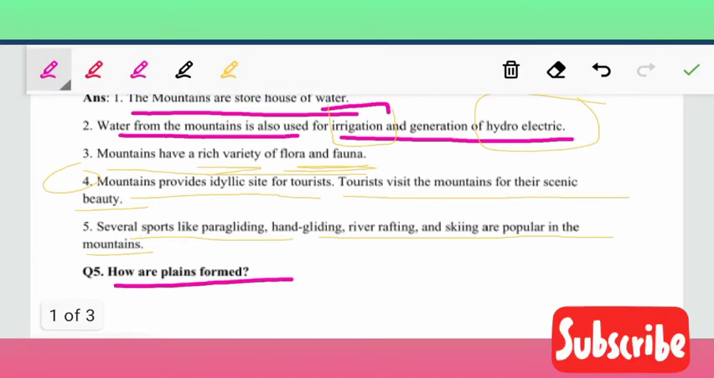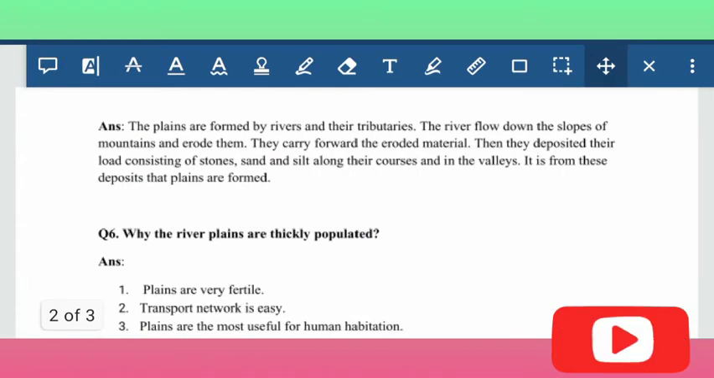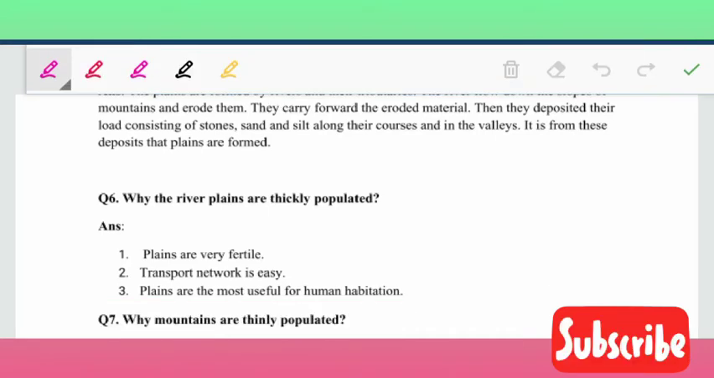Now, how are plains formed? The plains are formed by rivers and their tributaries. Rivers and their tributaries means like river Ganga is a river and its tributary is Son River. The rivers flow down the slopes of mountains and erode them. They carry forward the eroded material, then they deposit their load consisting of stones, sand, and silt along their courses and in the valleys. It is from these deposits that plains are formed.